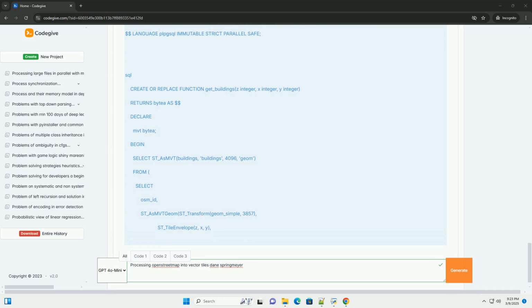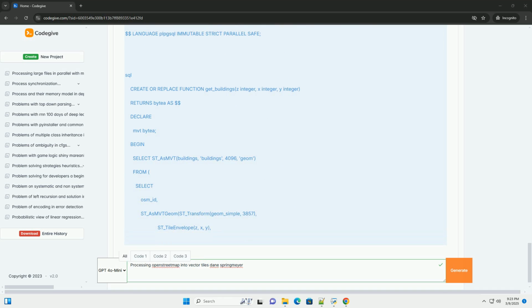Windows: download an installer from the EnterpriseDB website, https://www.enterprisedb.com/downloads/postgres-postgresql-downloads.